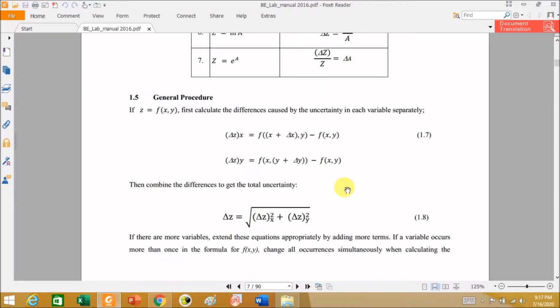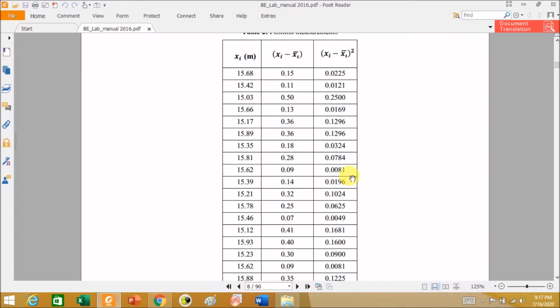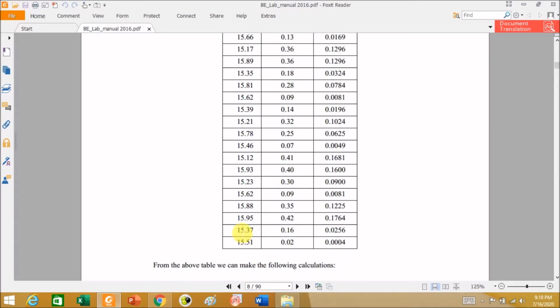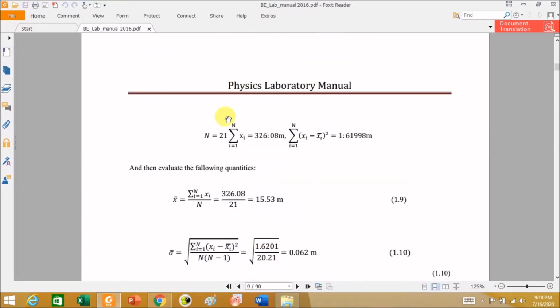What is more important here, which we want to discuss, is this particular chart. These are the number of measurements we have in this particular example. We have shown a table for position measurements, and these are the position measurements which have been made. There are 21 such measurements being made, and we take a mean value of this. So this x bar is found, we determined it, we sum all the values, divide by the total number of readings, and we get a mean value.